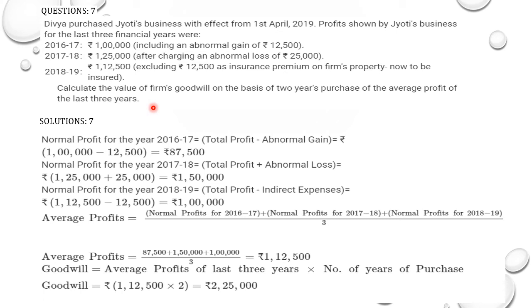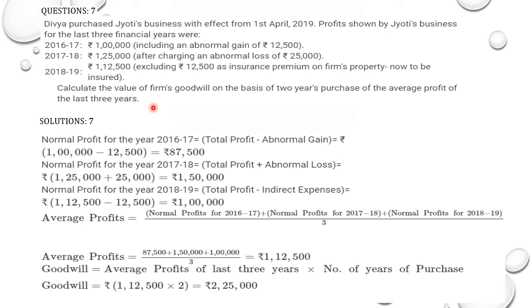Then that item has to be removed. Or if it has been removed, it has to be added. That is, if it is a loss, it has to be added. If it is an abnormal gain, it has to be deducted. So in this way, you have to make the adjustments and then you have to get your pure profit. Pure profit is your normal profit, where only operational activities are included. This abnormal gain or abnormal loss are not included.